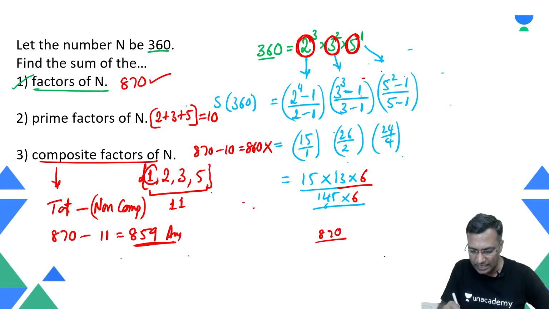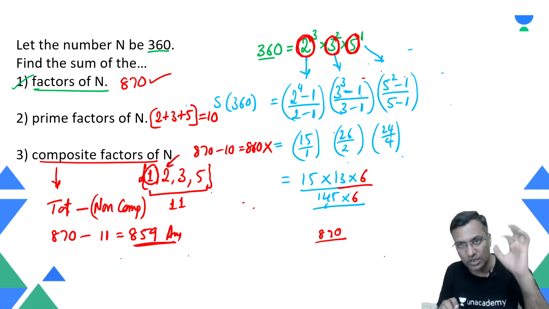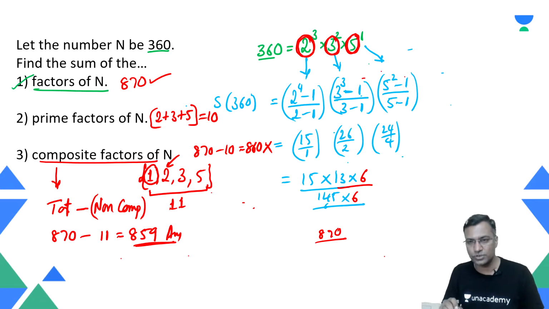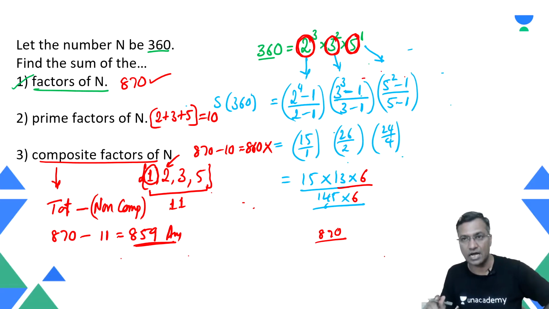Always remember that 1 is neither prime nor composite. 2 is the smallest prime number. 4 is the smallest composite number. 1 is neither prime nor composite, right? We have got to always keep that in our mind.